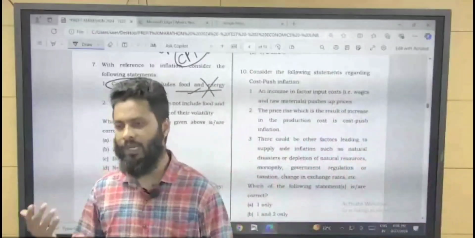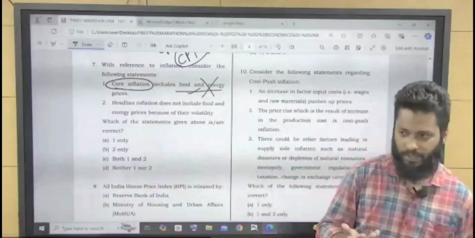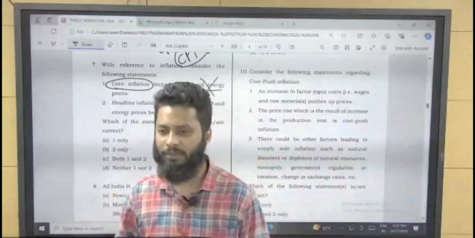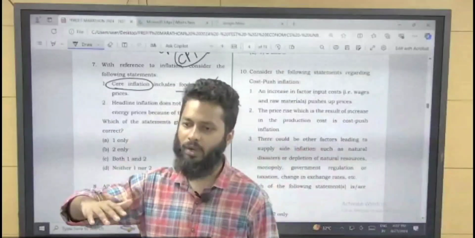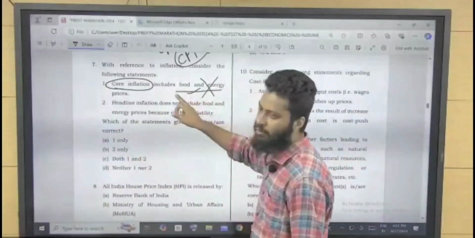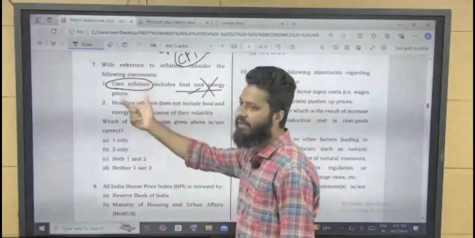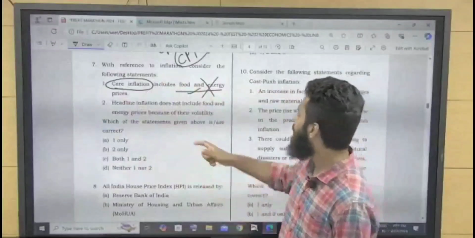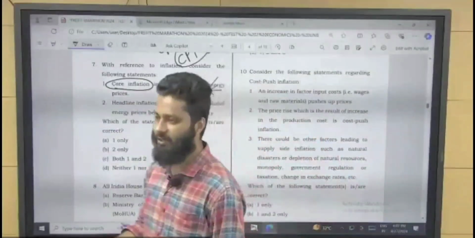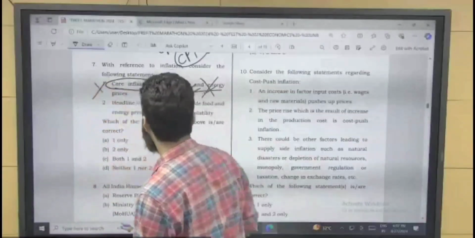Similarly with energy, that is oil prices. If oil prices suddenly increase, for example, war is happening between two countries and the oil prices shoot up. So they are volatile, and we don't consider this in core inflation. While we calculate core inflation, we exclude food and energy prices. So this statement is incorrect.